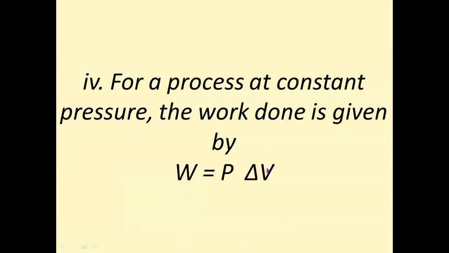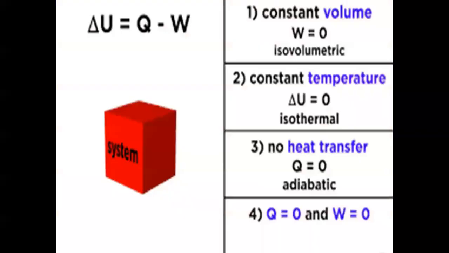Therefore, the difference is called delta V. When delta V is multiplied with P external or P, it is called work, or work done is given by P delta V.